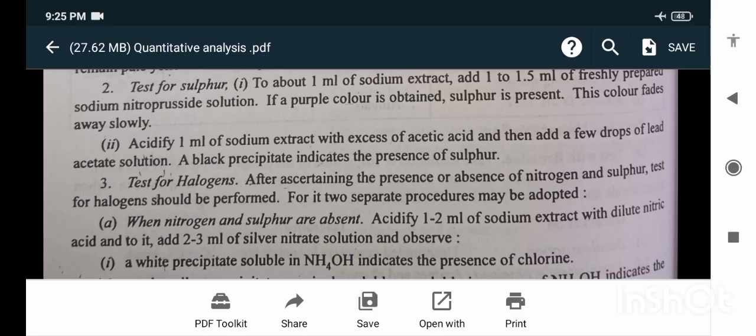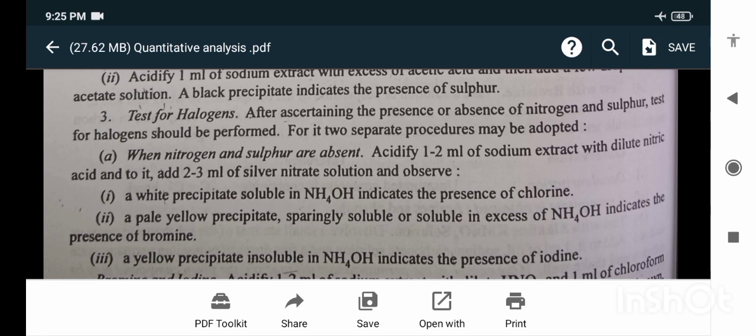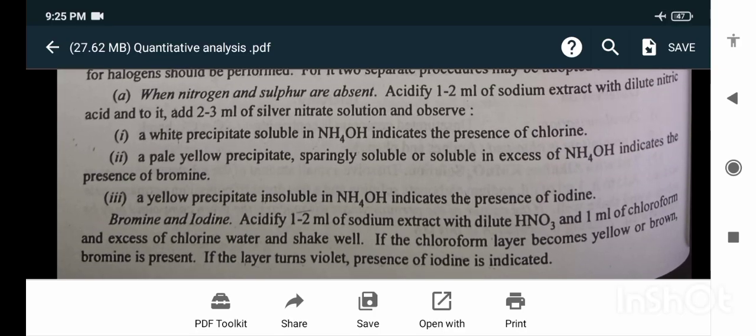Test for halogens. After ascertaining the presence or absence of nitrogen and sulfur, the test for halogens should be performed. For it, two separate procedures may be adopted. When nitrogen and sulfur are absent, acidify 1 to 2 ml of the sodium extract with dilute nitric acid and to it add 2 to 3 ml of silver nitrate solution and observe. A white precipitate soluble in ammonium hydroxide indicates the presence of chlorine. A pale yellow precipitate sparingly soluble, or soluble in excess of ammonium hydroxide, indicates the presence of bromine. A yellow precipitate insoluble in ammonium hydroxide indicates the presence of iodine.